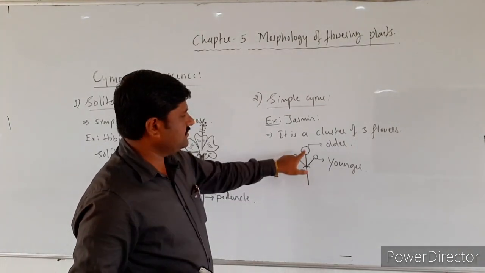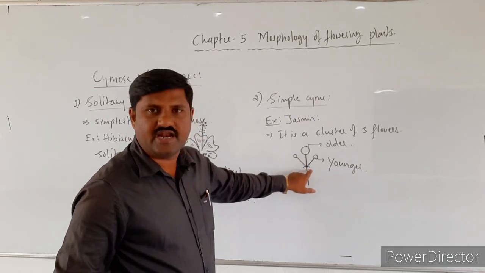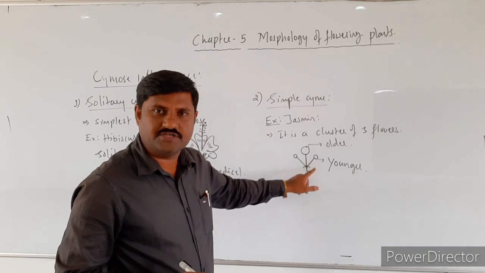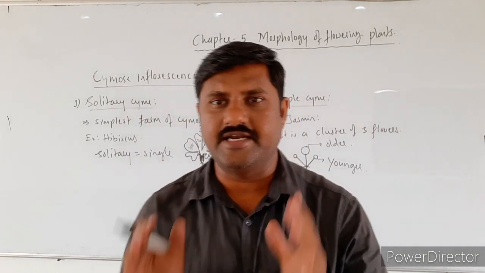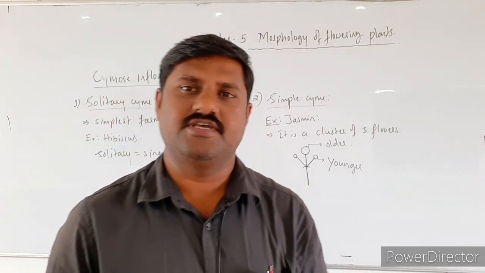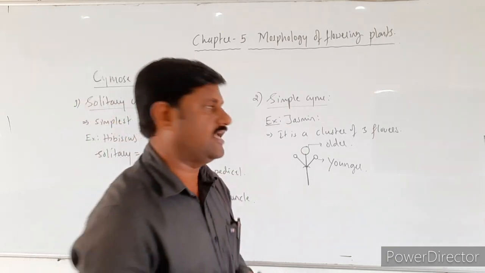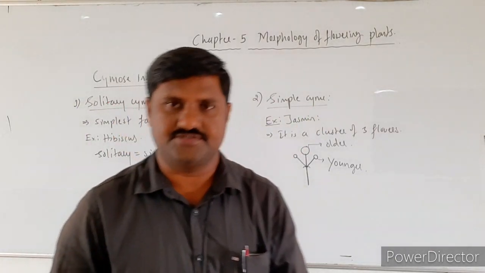The peduncle ends in a flower, and it produces a pair of bracteoles, at the axil of which bear 2 flowers. In total it is a cluster of 3 flowers, and a cluster of 3 flowers itself is said to be a simple cyme. What is it? Simple cymose inflorescence.